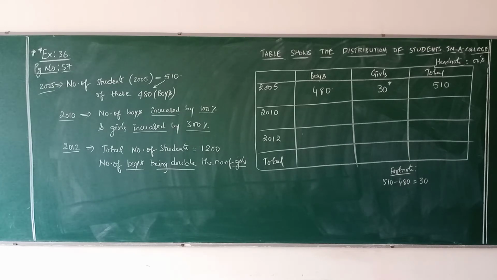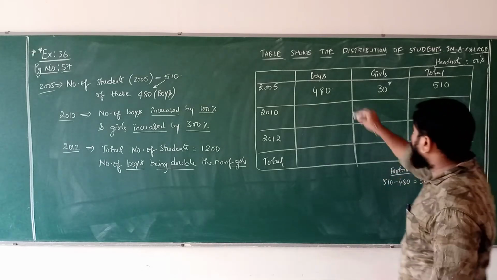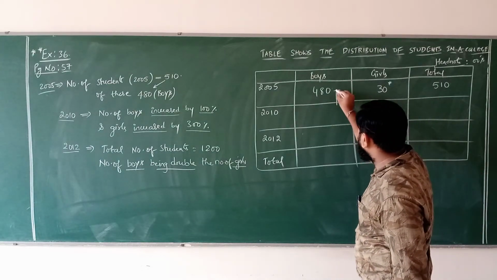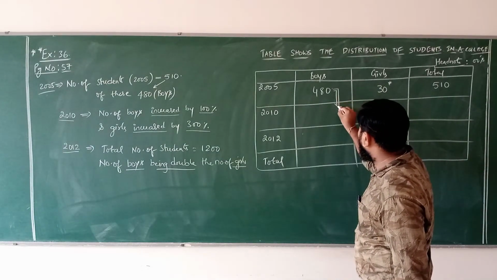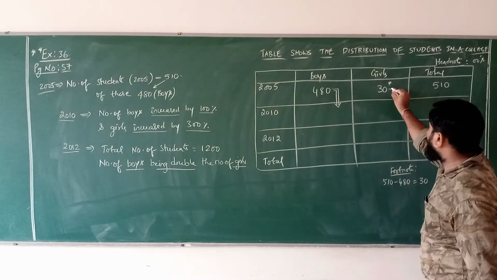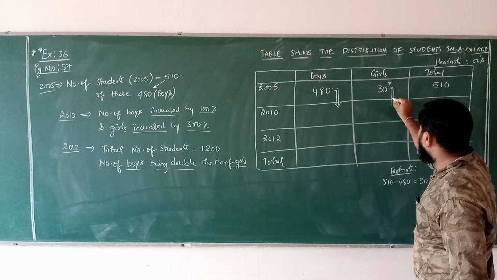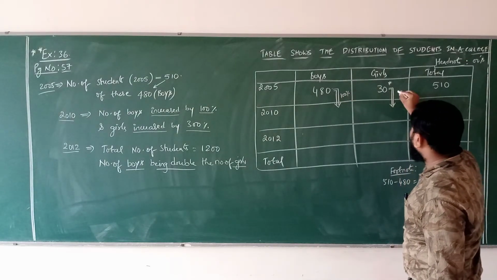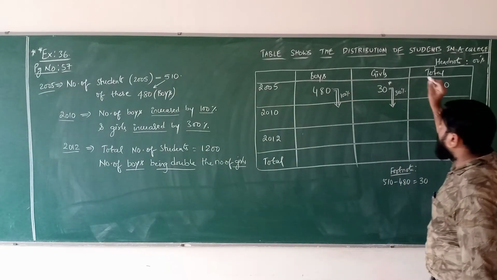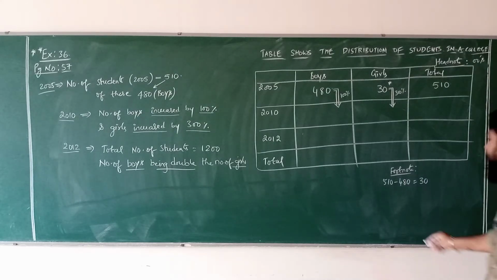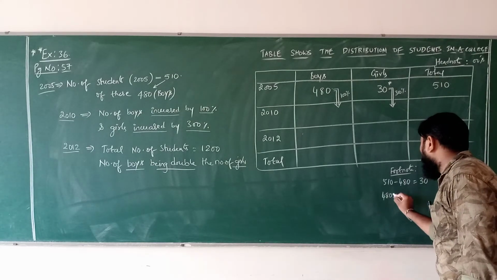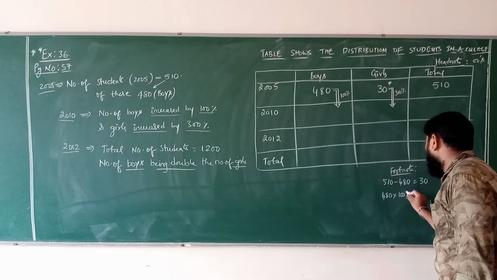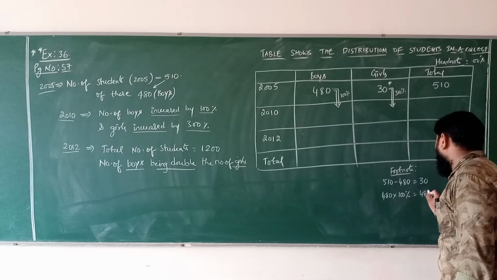Next, coming to 2010, number of boys increased by 100% and number of girls increased by 300%. Just calculate now. 480 into 100% equals 480.